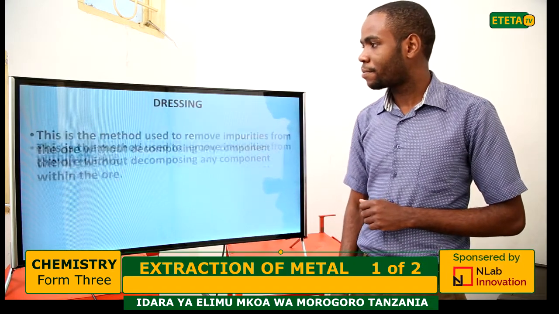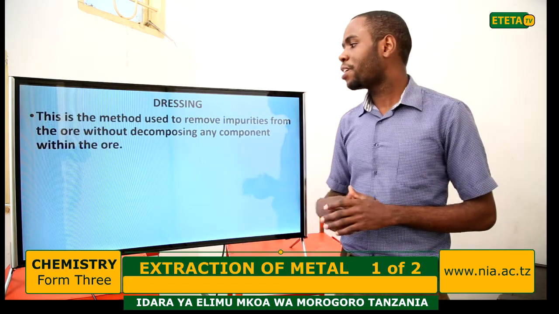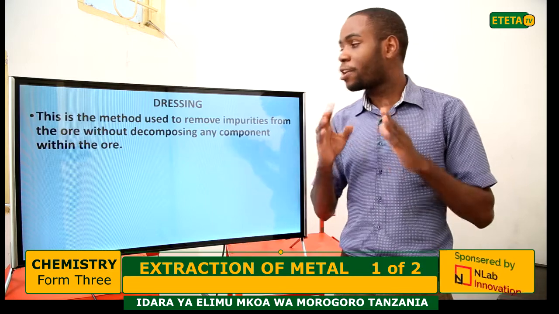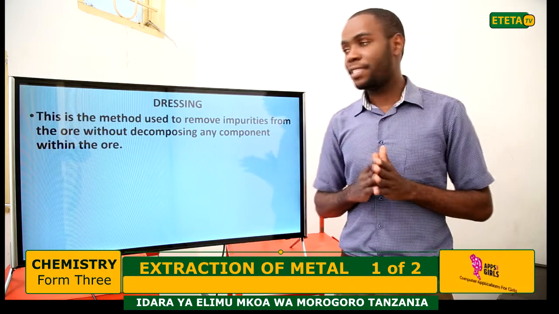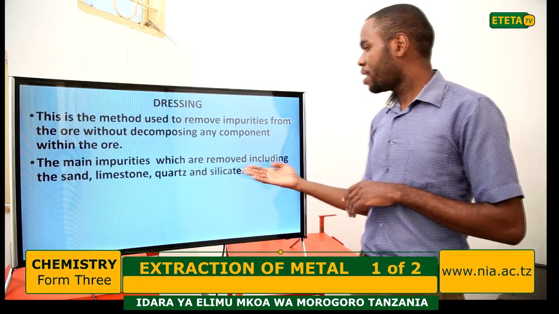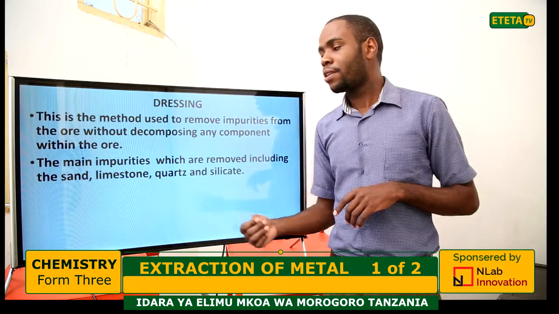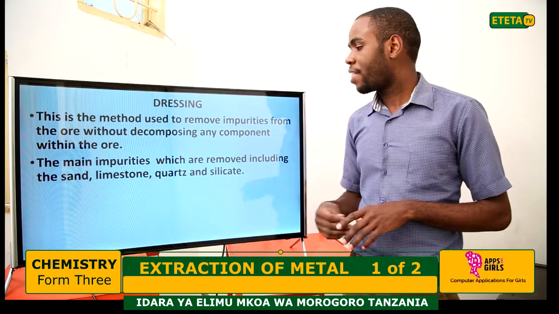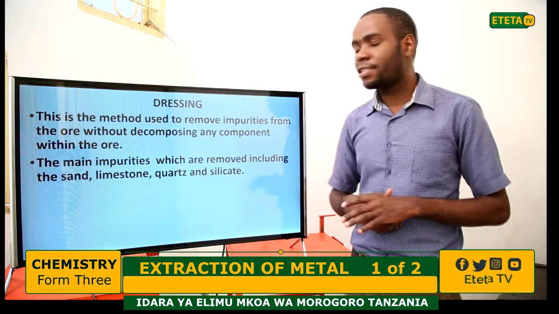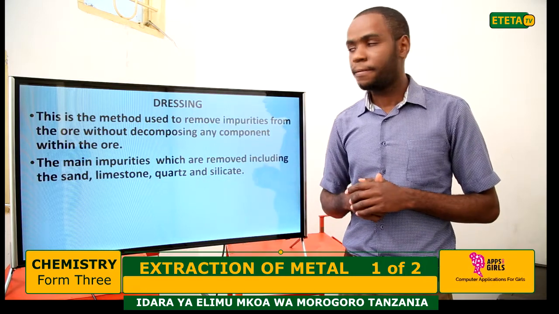Now, dressing. This is the method used to remove impurities from the ore without decomposing any component within the ore. The main impurities which are removed in this dressing method include sand, limestone, quartz, and silicate. So these are impurities which are removed during the dressing method.